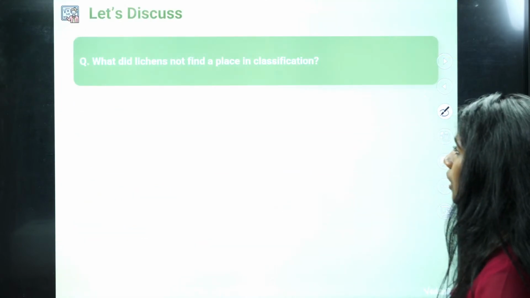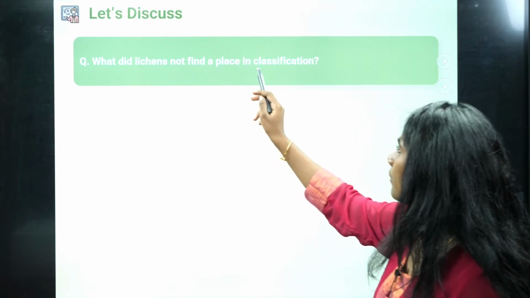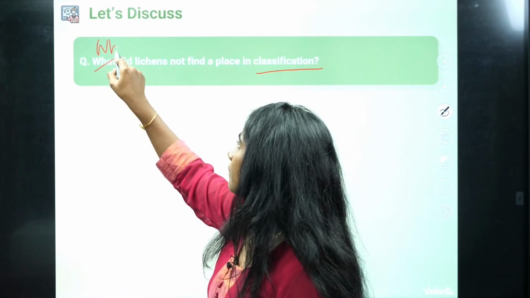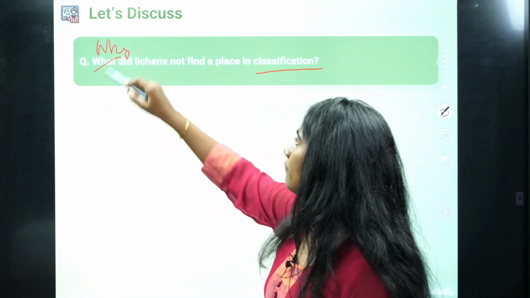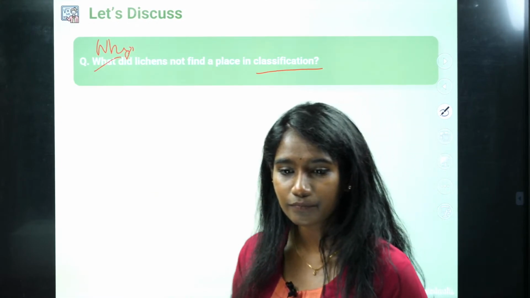Yes. Okay. Why did lichen not find a place in a classification? It is not what, it is why. Why did lichen not find a place in the five kingdom classification? Because lichen has got,